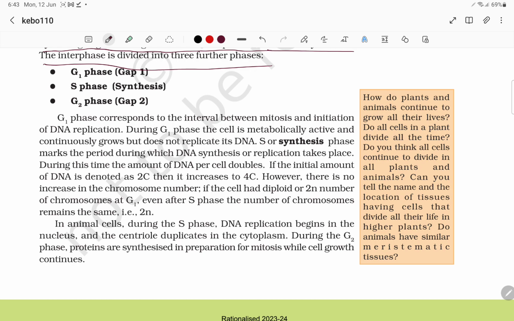G1 phase corresponds to the interval between mitosis and the initiation of DNA replication. During G1 phase, the cell is metabolically active and continuously grows, but does not replicate its DNA.